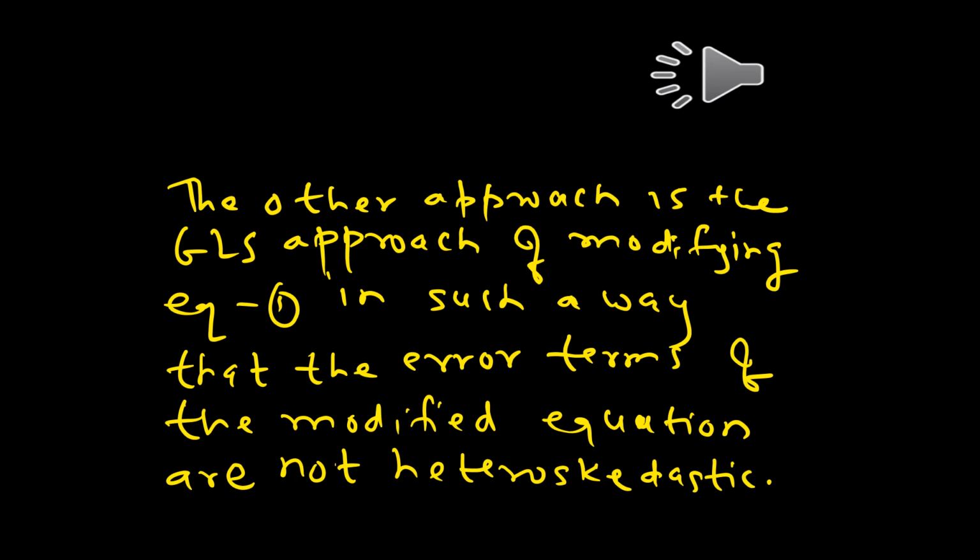The other approach is the GLS approach, which consists of modifying equation 1 in such a way that the error terms of the modified equation no longer have heteroskedastic disturbances, but in fact each of the error terms of the modified equation have identical variances.